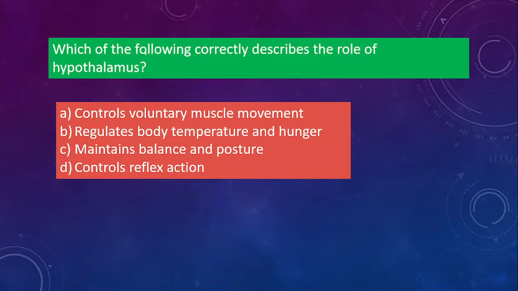Next one. Which of the following correctly describes the role of the hypothalamus? So you have to say the function of the hypothalamus. Option A, controls voluntary muscle movement. Option B, regulates body temperature and hunger. Option C, maintains balance and posture. Option D, controls reflex action. So what will be the answer? Option B, not C. It is option B, that is regulates body temperature and hunger. If you are feeling hungry, that is controlled by the hypothalamus. Body temperature getting high or getting low is also controlled by the hypothalamus. So remember this one.